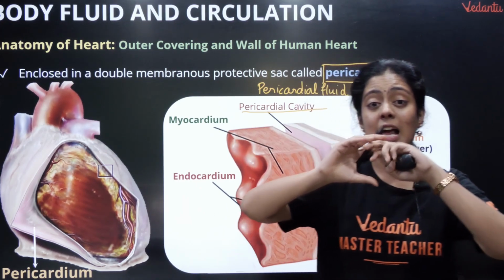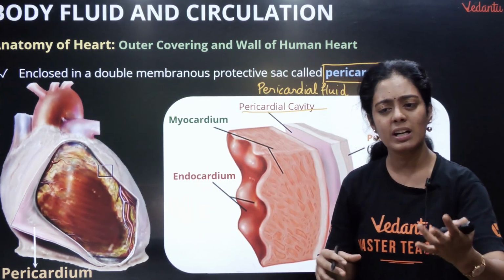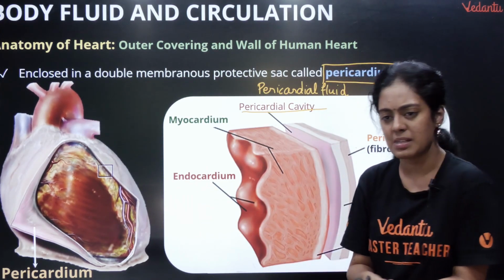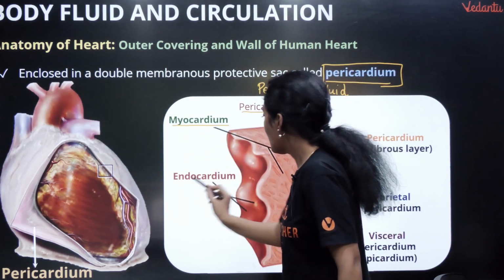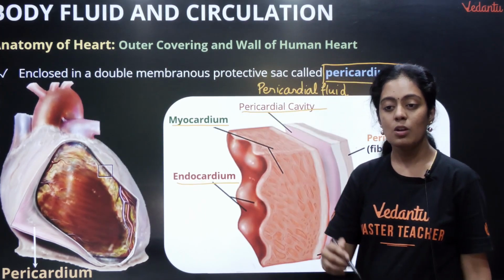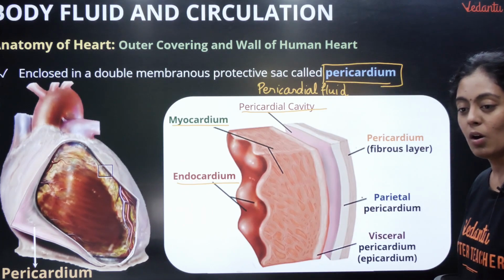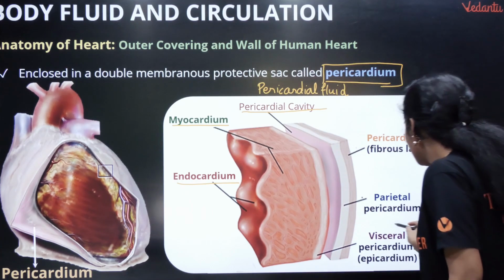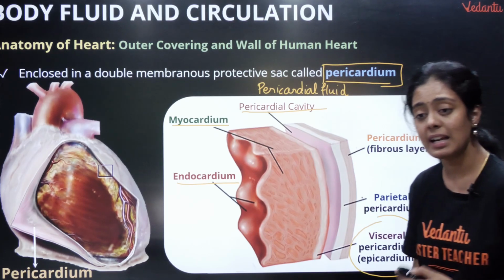So this pericardial fluid helps in absorption of shock. Okay, it is going to help in protection, it is going to prevent friction. Okay, so as you already know, heart is made up of cardiac muscle. Cardiac muscle has two regions, the outer myocardium and the inner endocardium. So pericardium, myocardium and endocardium. Okay, so இது வந்து உங்களோட visceral pericardium. Okay, so I hope this is clear.